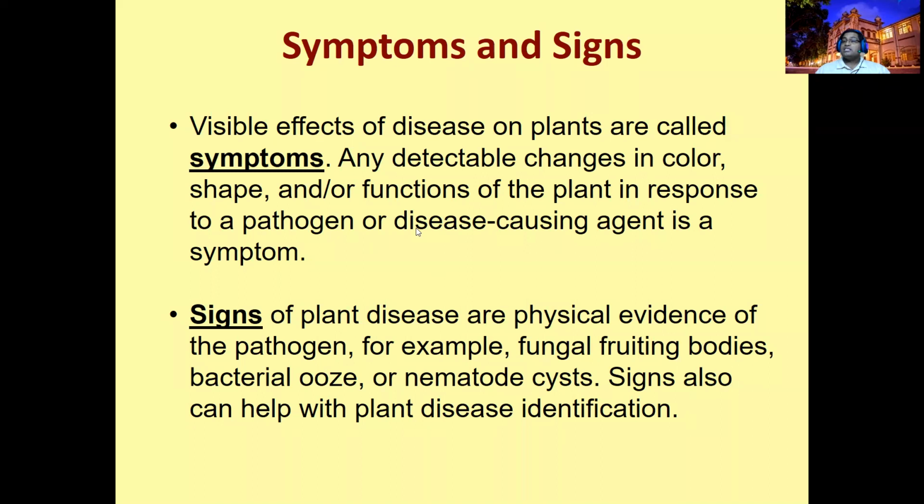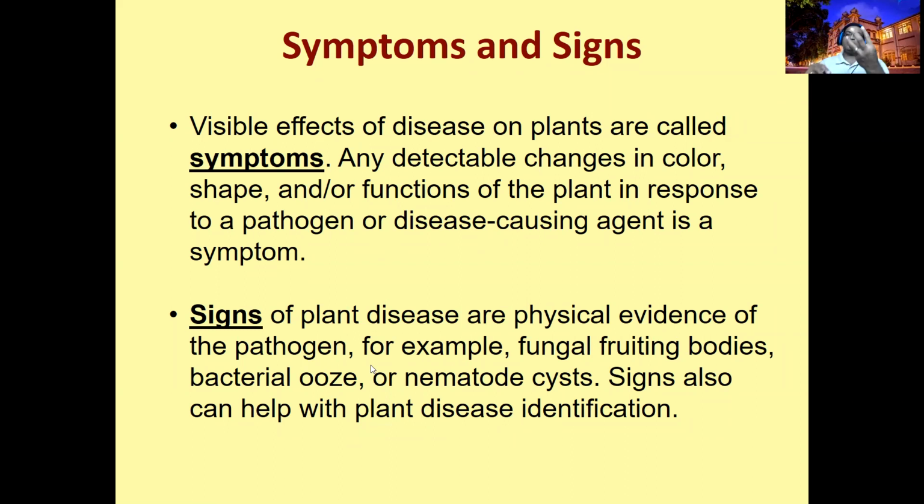is called a symptom. So it is the visual effect of a disease on a plant. Symptoms and signs are extremely different, but people are sometimes confused. A symptom is the visual appearance of the plant due to the infectious causal agent. A sign is the physical evidence of the pathogen.